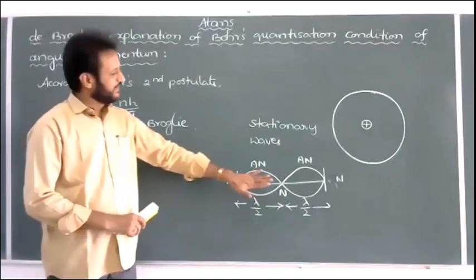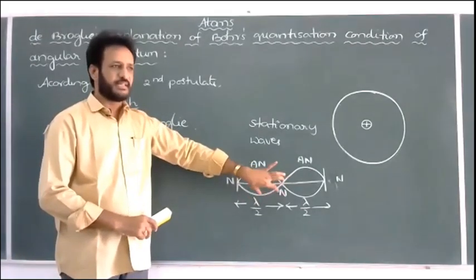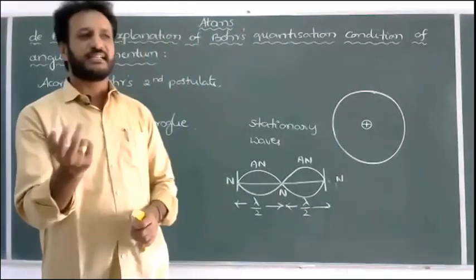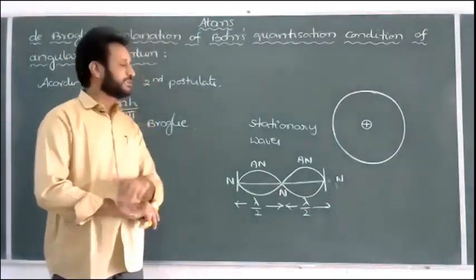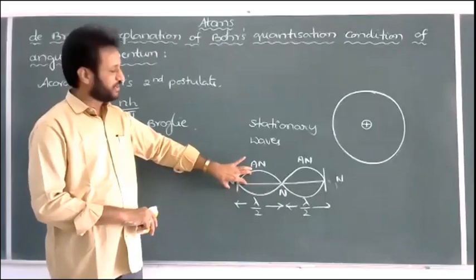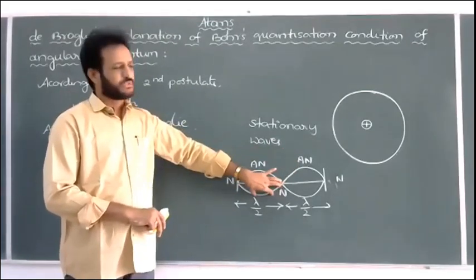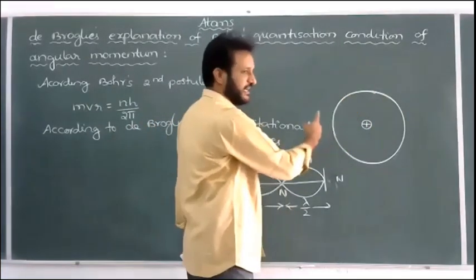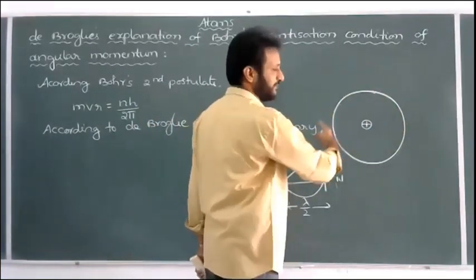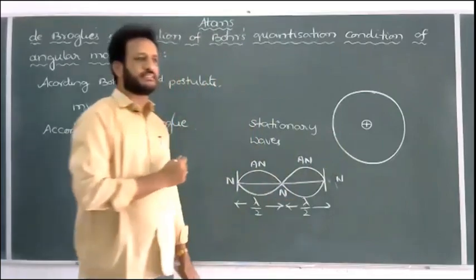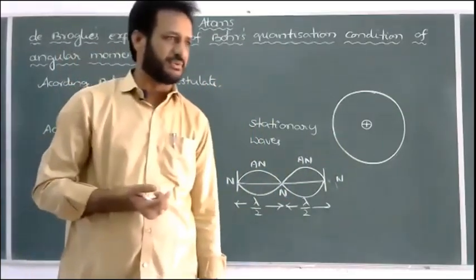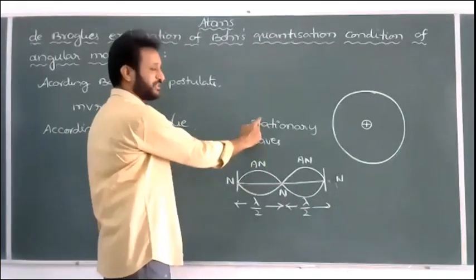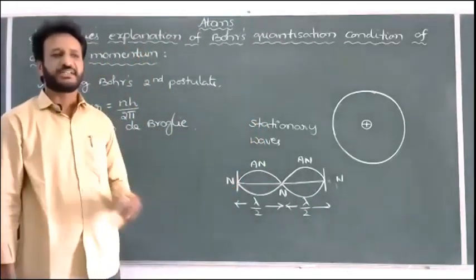The same way it happens in the case of strings or metallic wires like a guitar or violin. Whenever you pluck the wires, we listen to some music. But why do we get that music? Only because of the stationary transverse waves. In the same way, whenever an electron is revolving around the nucleus, some waves are associated with the electron. What kind of waves? Generally we know them as matter waves, but de Broglie thought they are exactly similar to the stationary waves in a string, or standing waves.